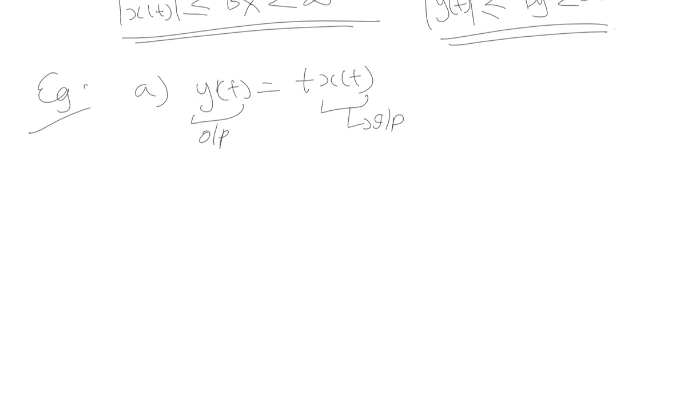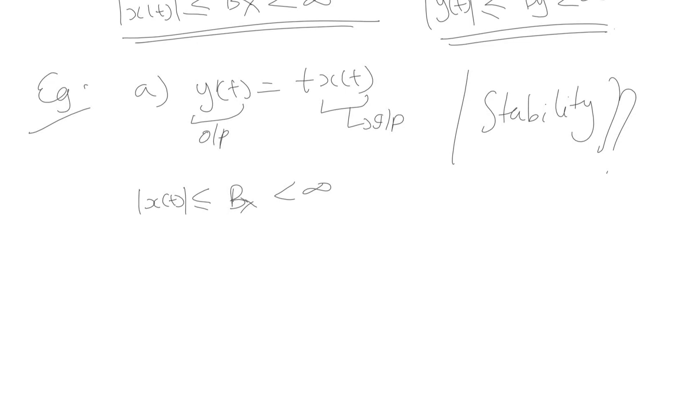Now we need to comment on the stability of this system. So we'll check the bounded input and bounded output conditions. That means we need to check whether any bounded input will result into a bounded output.